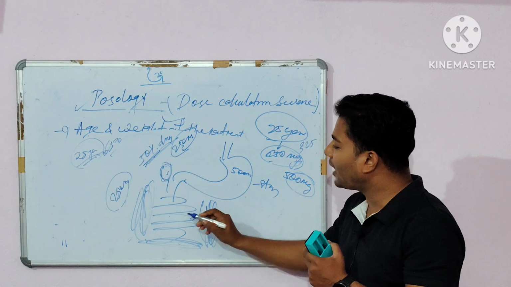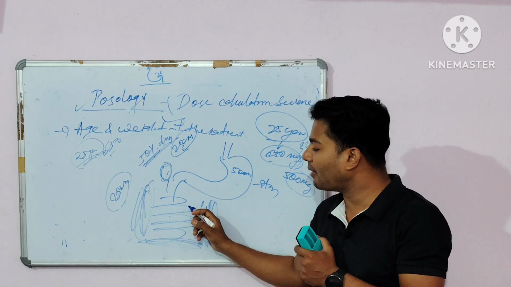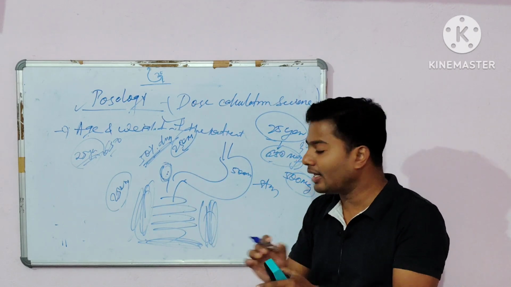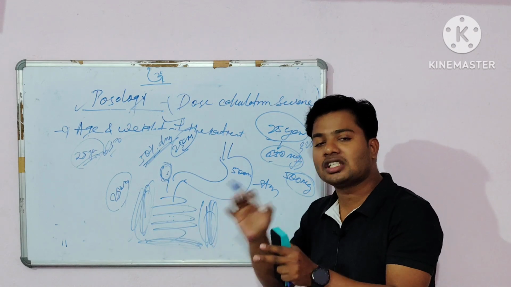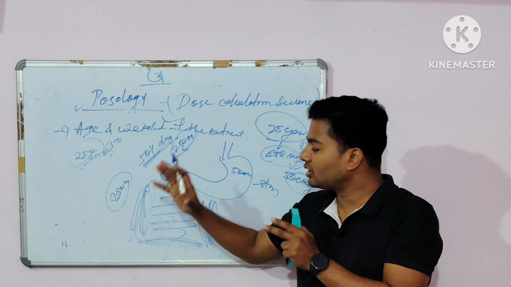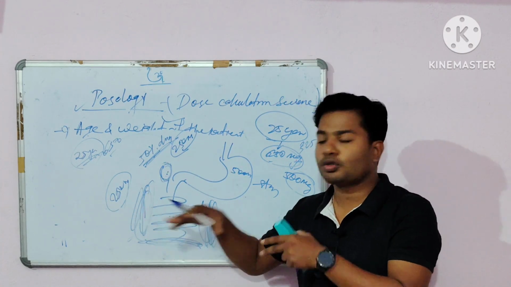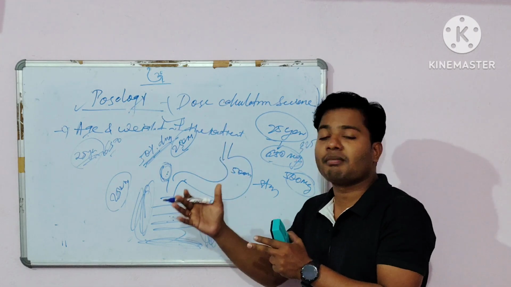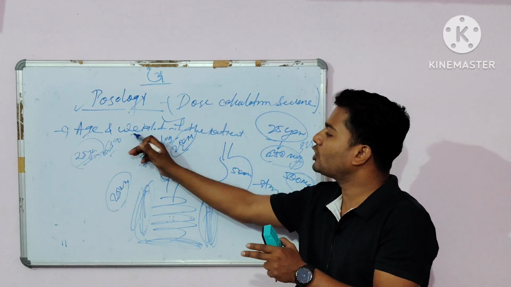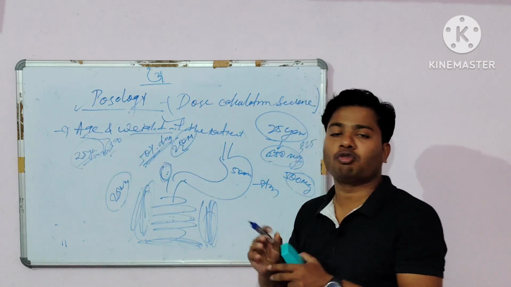But in that case only 250 mg of drug shows the therapeutic action, so definitely that 250 mg is not sufficient, not capable of reducing the temperature or the disease. That's why before prescribing the medicine, first you have to check the age and the weight of the patient. So according to the age, what will happen?